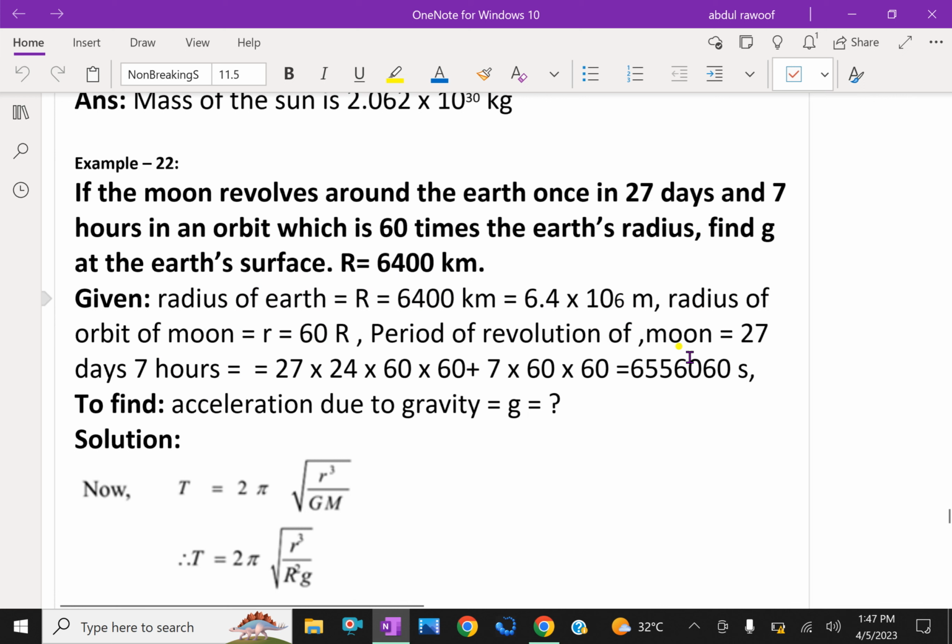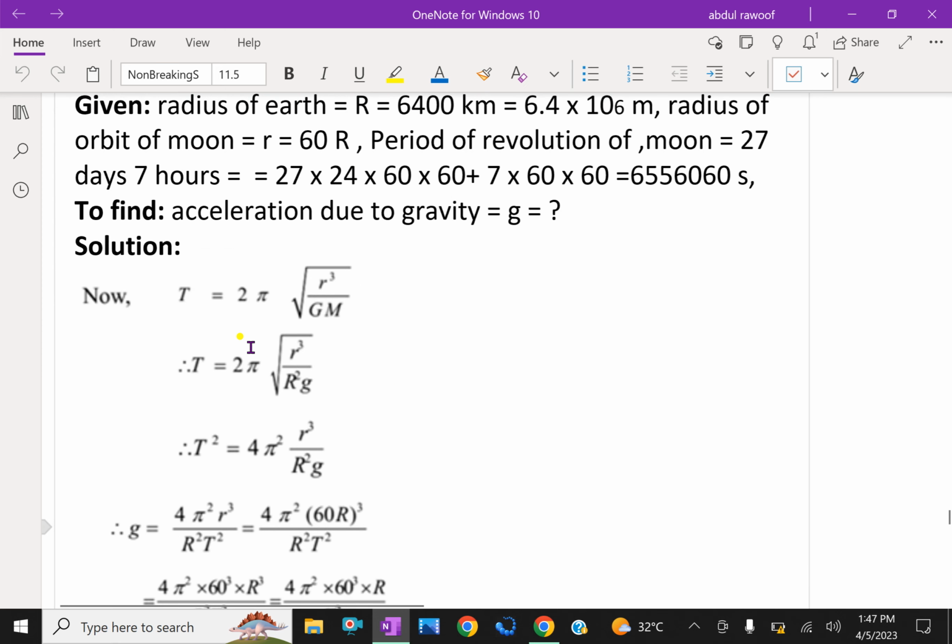Period of revolution of the Moon is 27 days 7 hours, that is 27 into 24 into 60 into 60 plus 7 into 60 into 60, because the 7 hours are also converted to seconds. This is this many seconds. After that you have to find gravity at the Earth's surface. Then T equal to 2 pi times the root of r cube by GM.